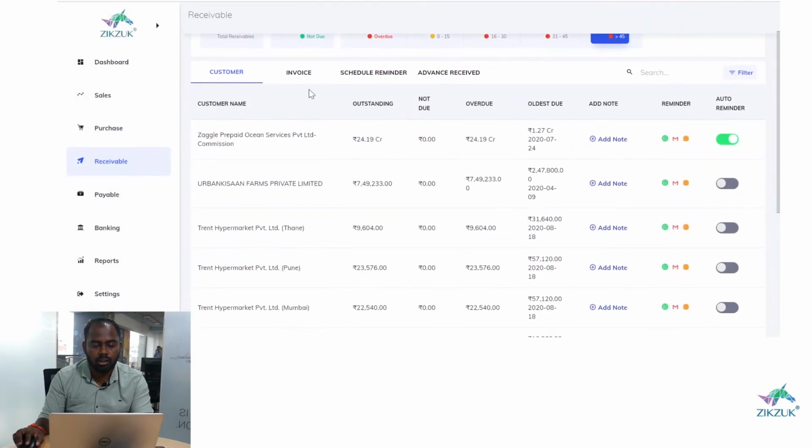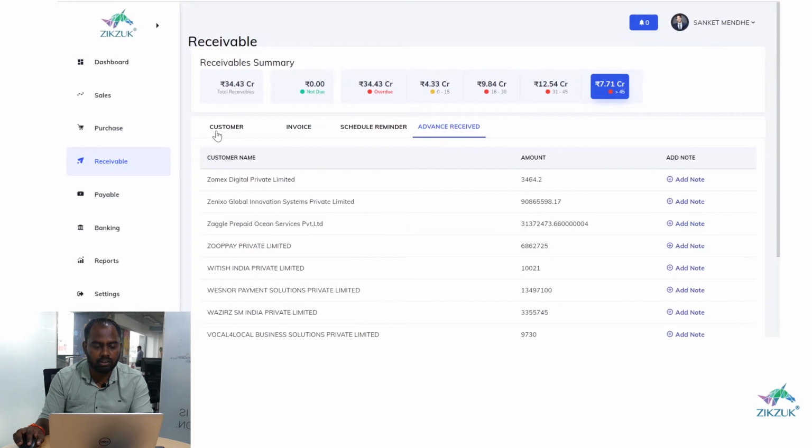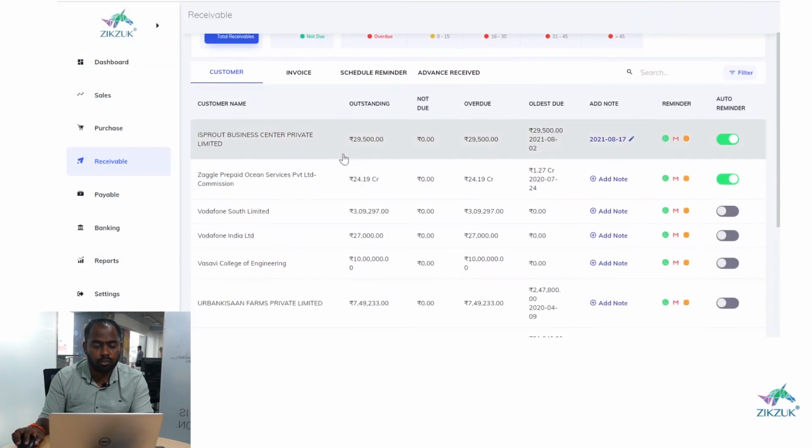Right here you can see. Now if you come to the analysis, you can see the receipts outstanding by customer wise, the outstanding by invoice wise, and the outstanding by advance received. Now if I explain the customer wise outstanding, you can see his outstanding, not due, overdue, and oldest due, right?